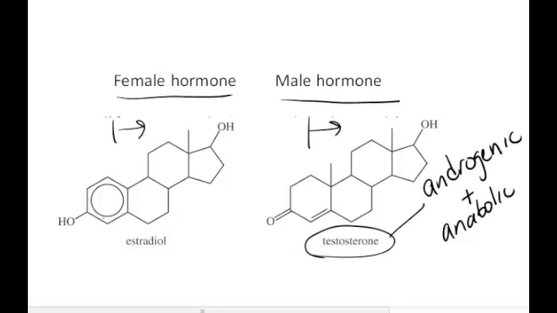What's different is this A ring. In this case, it's called an aromatic ring, and that means it's a phenyl group or a benzene ring over here. And this has just one double bond, and then a double bond to the oxygen, where this still has the hydroxide. So just those two little changes right there make all the difference between the male and female characteristics.